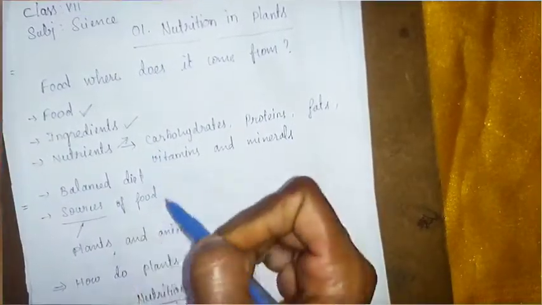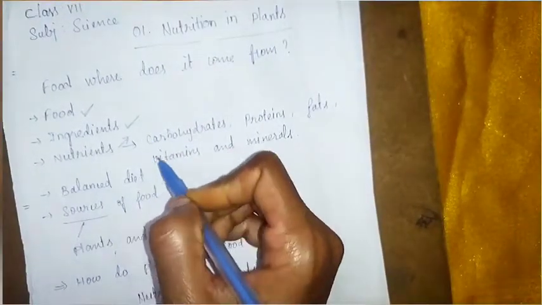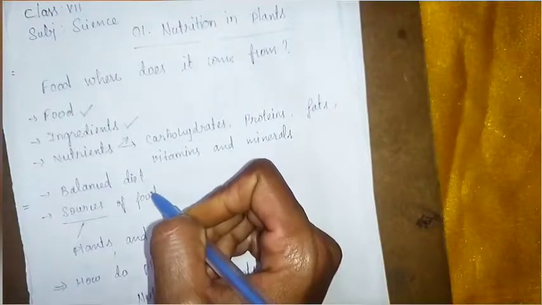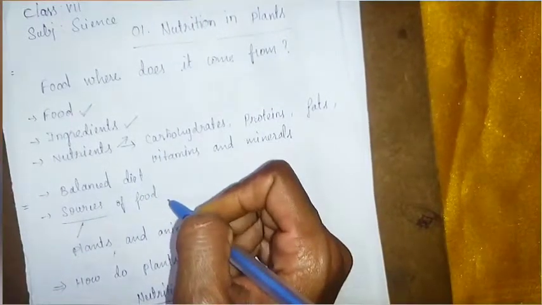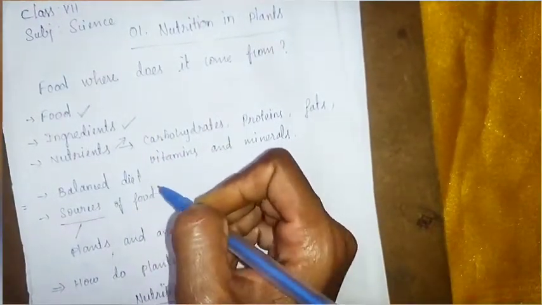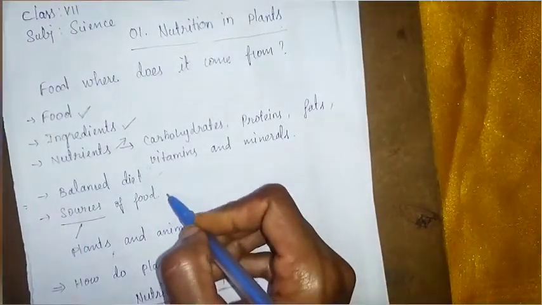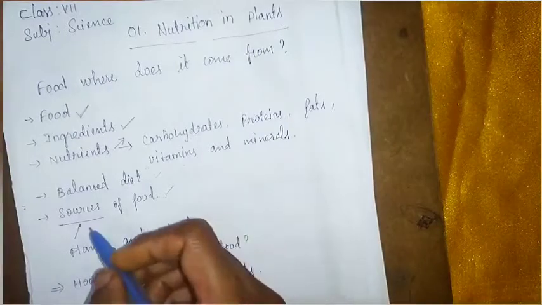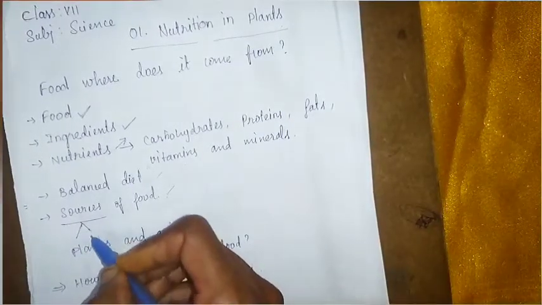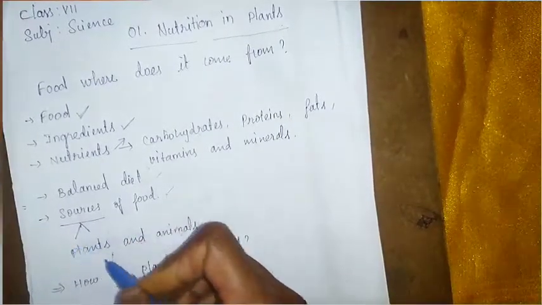And the importance of the nutrients we studied: to grow, to develop our body, to repair the damaged cells. These are the important functions of the nutrients. And balanced diet we studied, and sources of food we studied in that chapter. Sources of food means where we get food from. We get food from the plants and the animals.